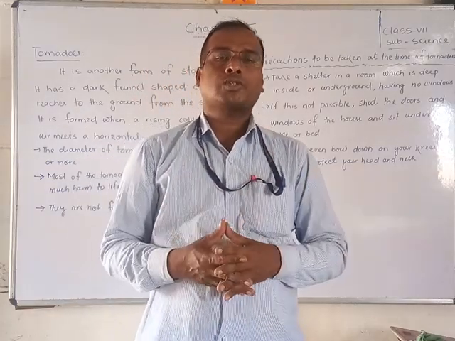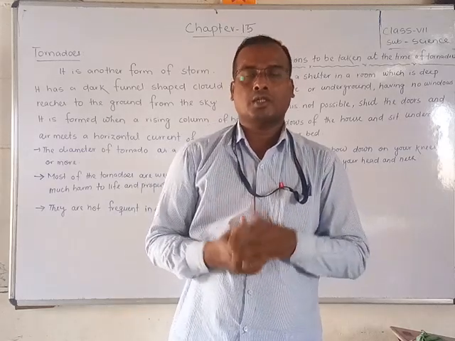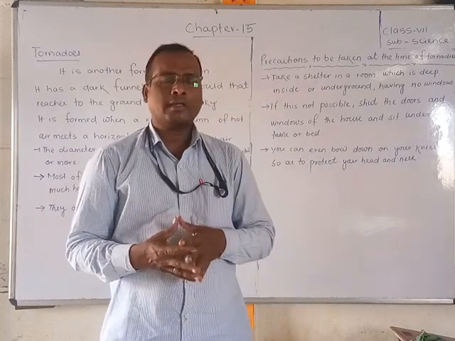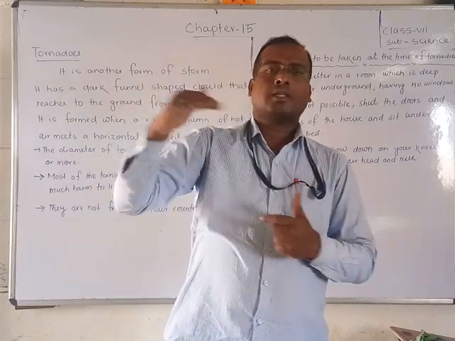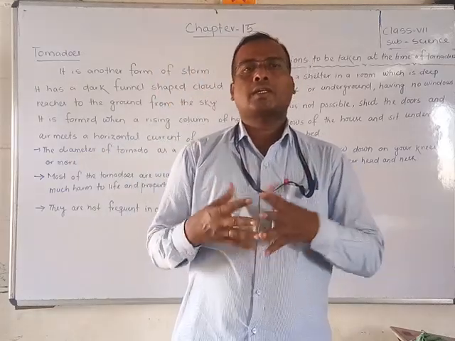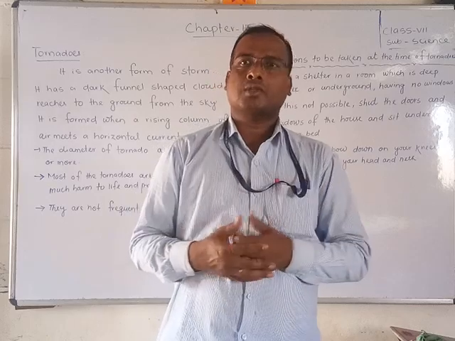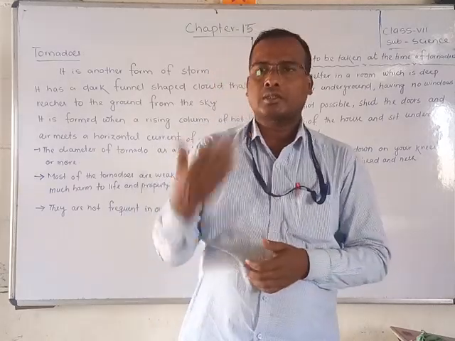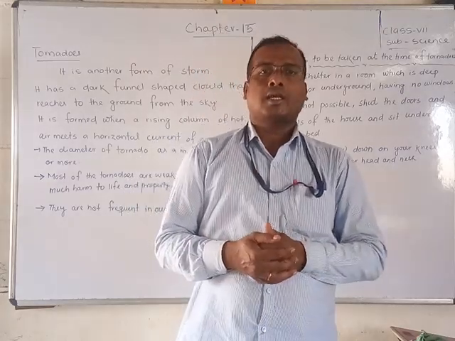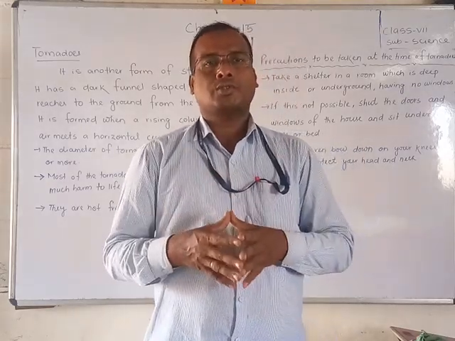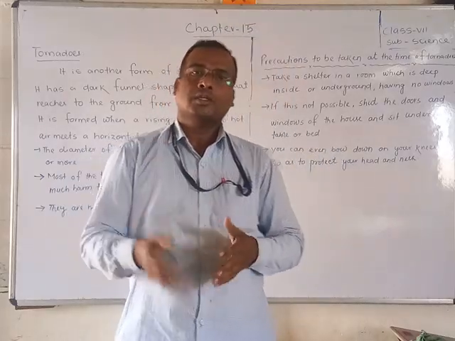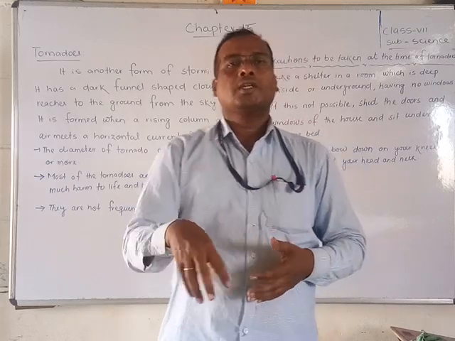But where and how does a tornado occur? Whenever hot air meets a horizontal current of cold air, it will create a tornado. The tornado is like an elephant's trunk, a black cloud that touches the surface of the earth, near water or the land surface.